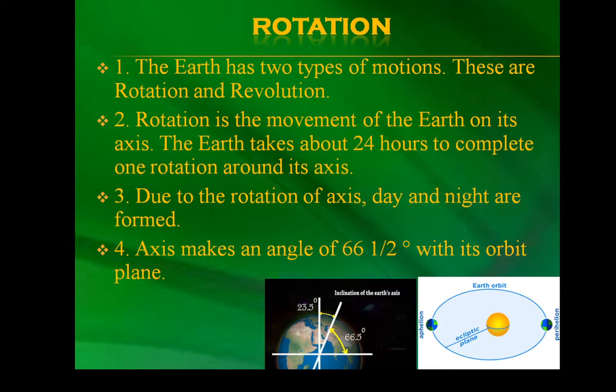The axis of the earth, which is an imaginary line, makes an angle of 66 and a half degree with its orbital plane. The portion facing the sun experiences day, while the other half away from the sun experiences night. The circle that divides the day from the night on the globe is called the circle of illumination. The earth takes about 24 hours to complete one rotation around its axis. It is known as Earth Day.